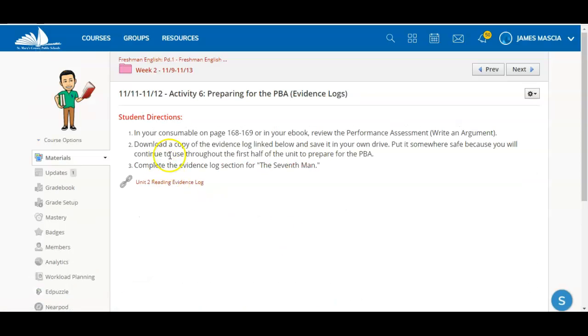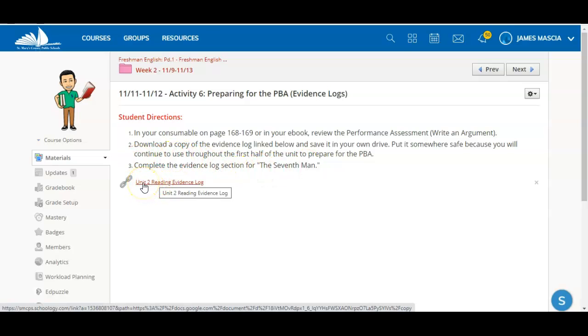All right, so it's in your book, the performance-based assessment. The actual assessment is in the book on pages 168 and 169. All right, if you want to take a look at it. We're going to download a copy of the evidence log, though, and then we're going to start to do it for The Seventh Man, which is the only piece that we have read so far.